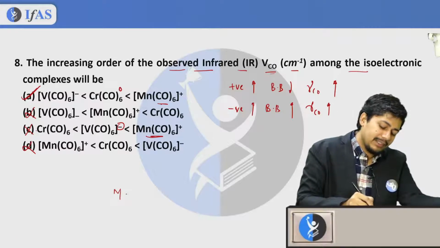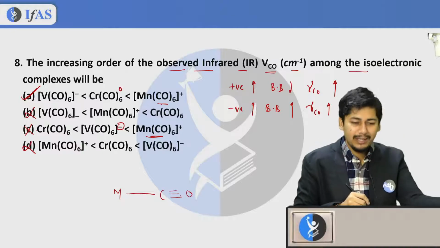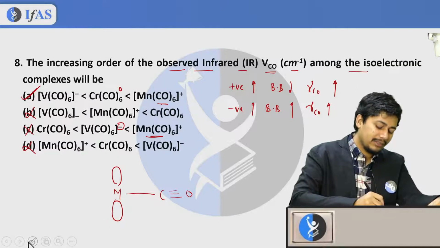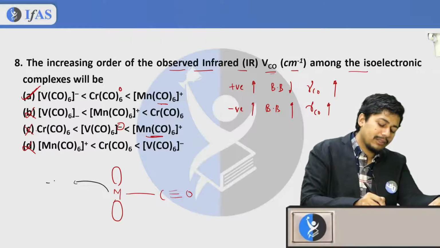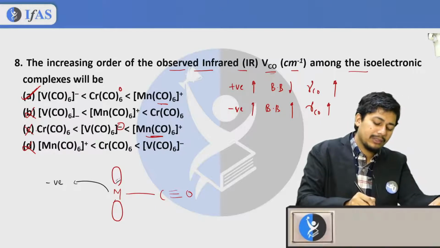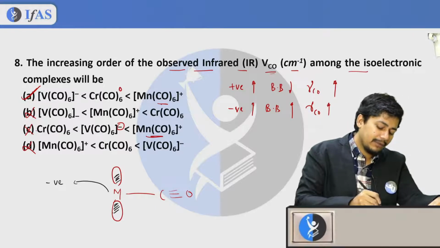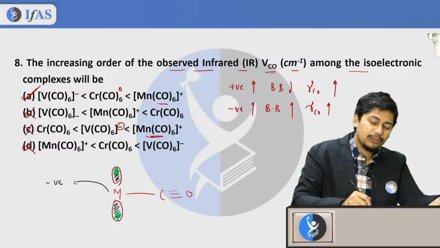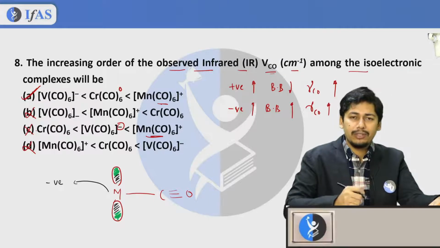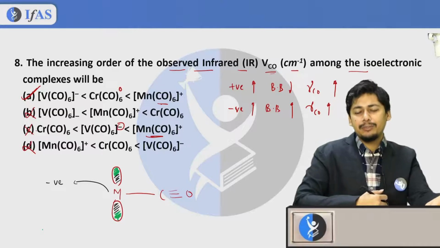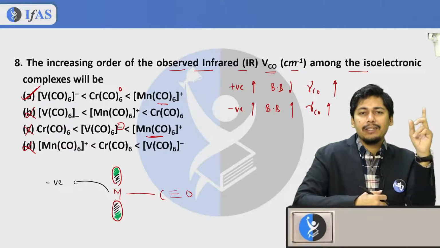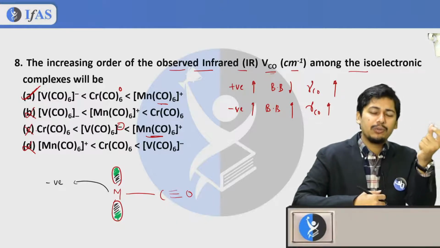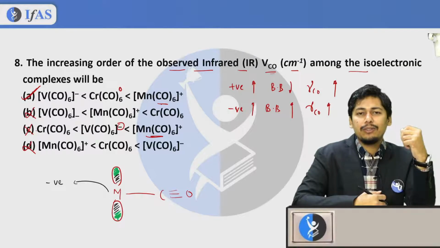See, here it is my metal and this is my carbonyl. What happens if the metal is having an additional charge? Right now I can say that the metal contains a negative charge. The metal already has some electron density present in its orbitals, and due to the negative charge it gets filled with more electron density. Metal is electropositive in nature, it cannot handle negative charge, so the metal wants to remove electron density from itself.